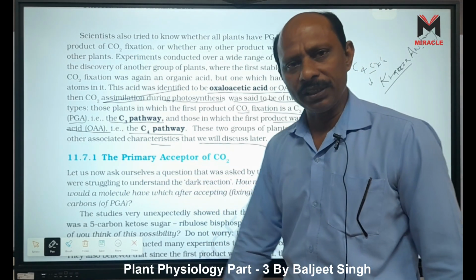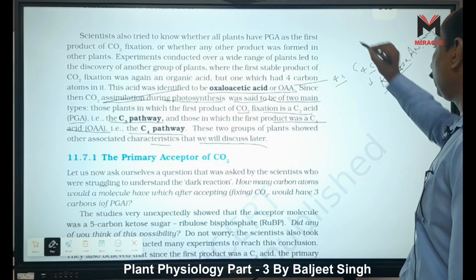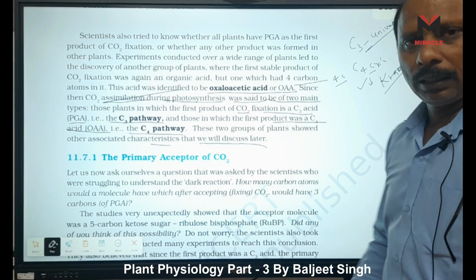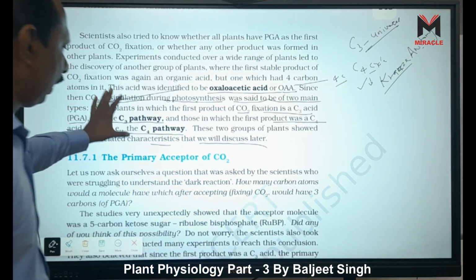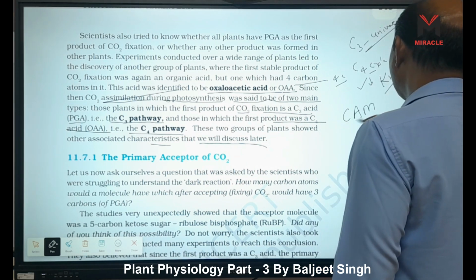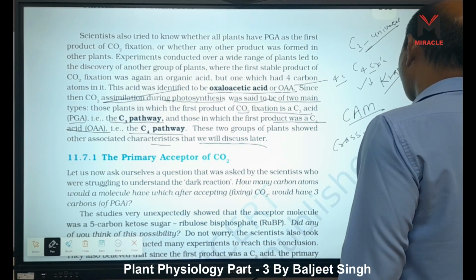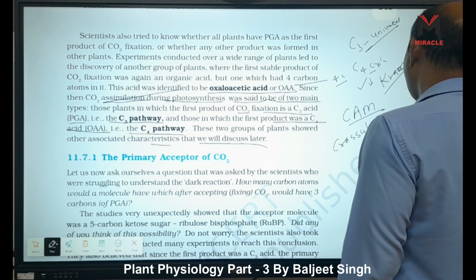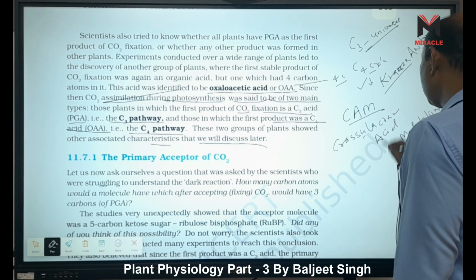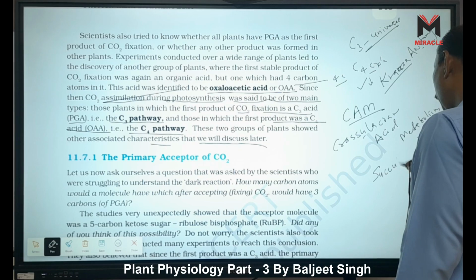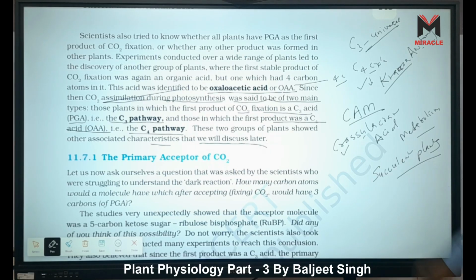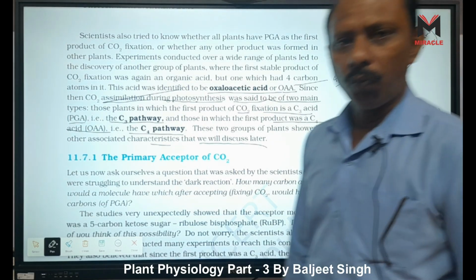After this we are going to discuss that. Look here, the C3 cycle is universal, which means it is also present in the C4 cycle. So here 2 pathways are given, the C3 pathway and the C4 pathway. One more pathway is also there, called the CAM pathway, crassulacean acid metabolism: A for acid, M for metabolism. It is present in succulent plants, mostly crassulacean. Succulent plants store water.